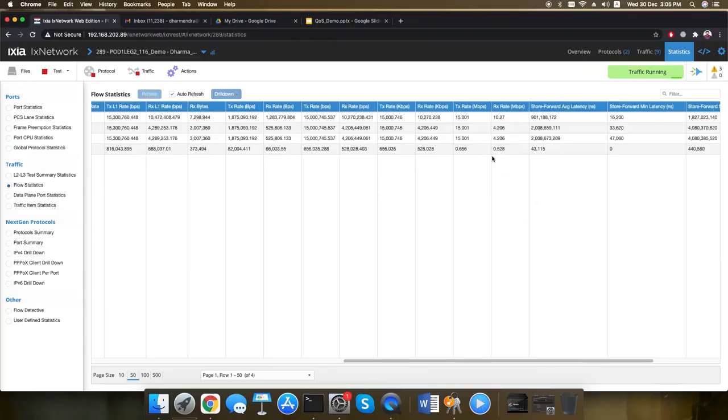If you can see here, all the streams we are sending at 15 Mbps. The VOD queue, which we have configured at 10 Mbps, we are receiving at 10 Mbps shaping rate, and the VoIP queue which we shaped at 4 Mbps, we are receiving at 4 Mbps.